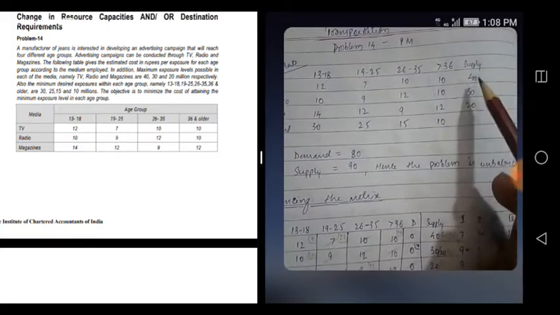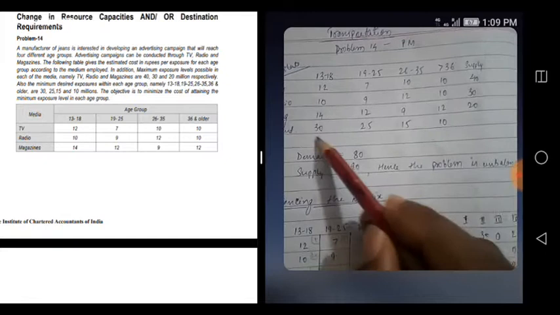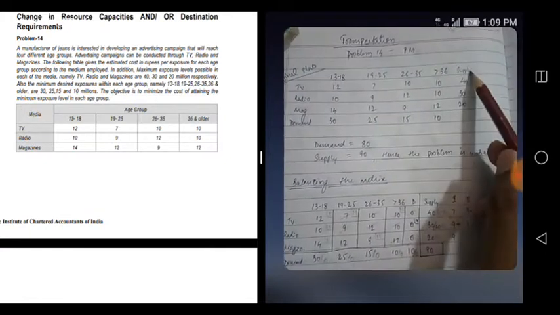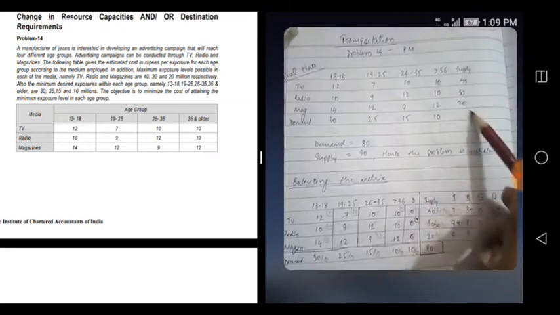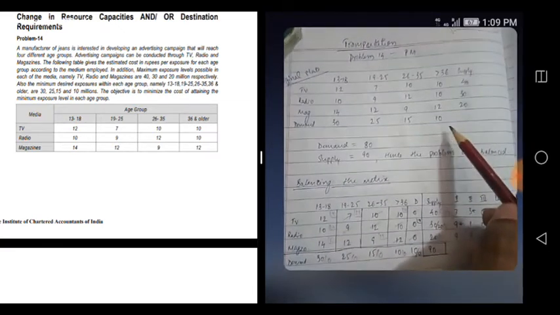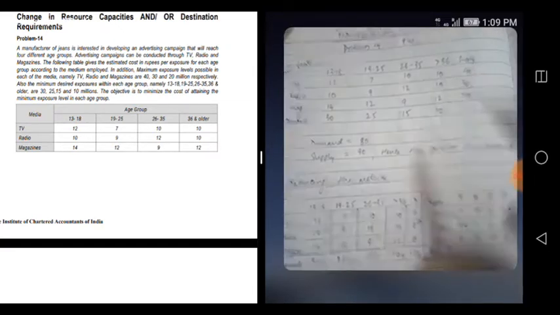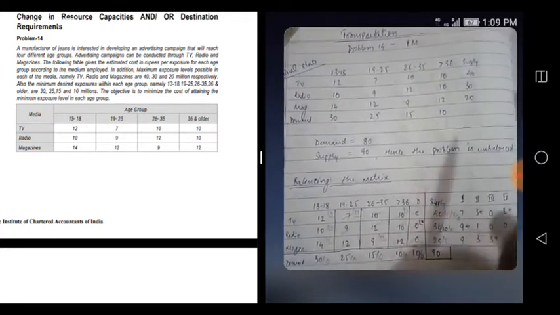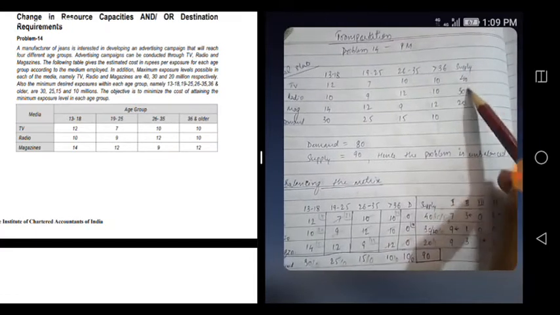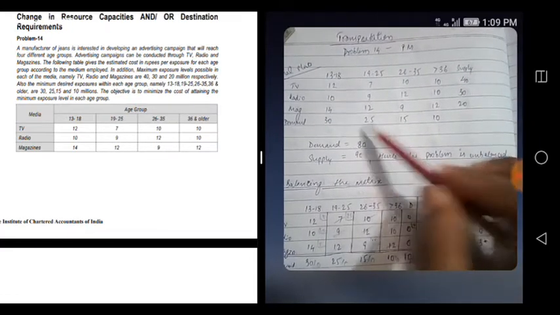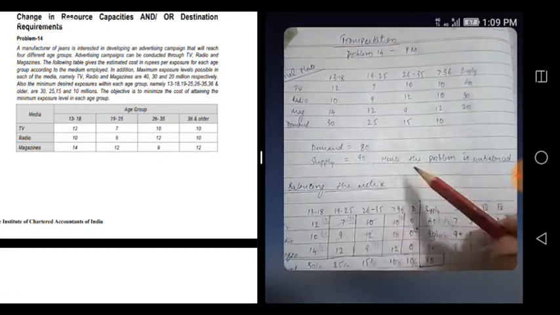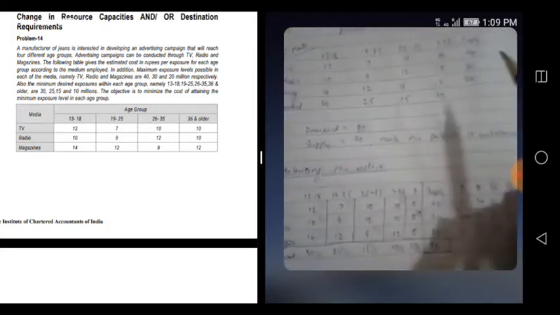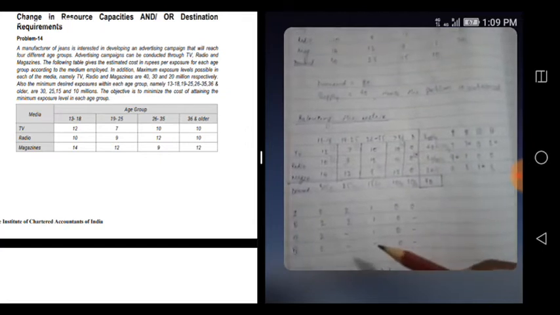Here we have to see whether this supply is matching with the demand. Here we have to just match the demand and supply. So see, supply is, always supply will come here only, demand will come here only. Keep that in mind. It will be easy for formulating any transportation problem. Okay, then supply is coming 90 but demand is 80, so hence the problem is unbalanced. So first thing what we have to do, we have to balance it. So we have to balance the matrix.